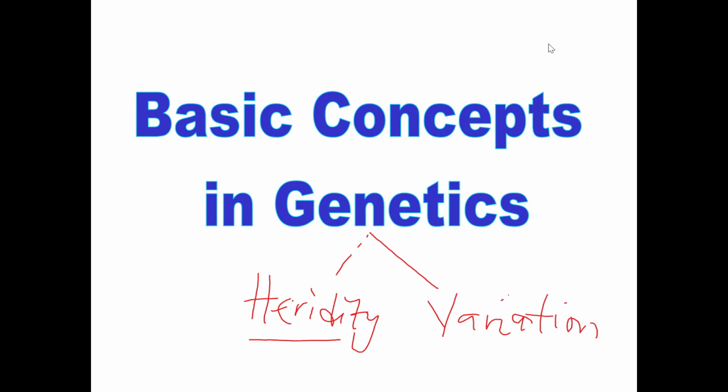So what is heredity? Heredity is the transfer or inheritance of characters from parent to their offspring. Like for example, if your parents are intelligent and you get that intelligence from your parents, that is described as heredity.